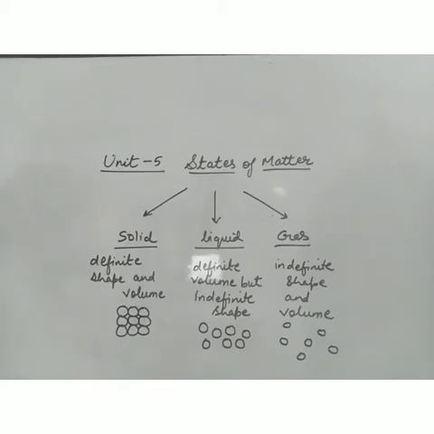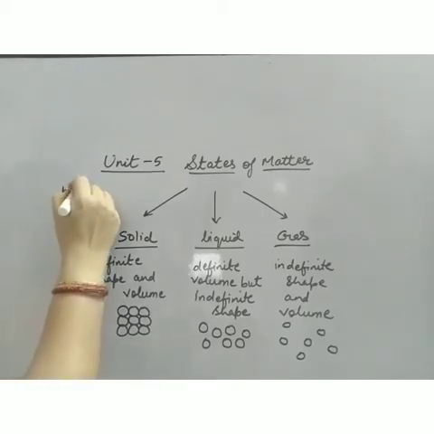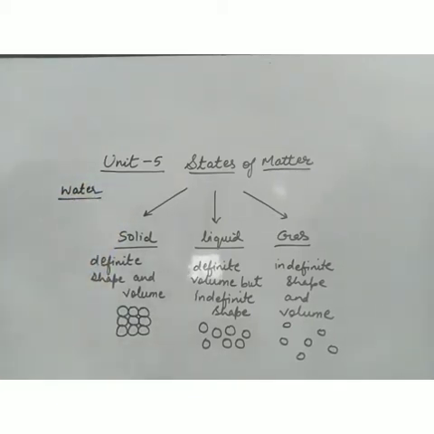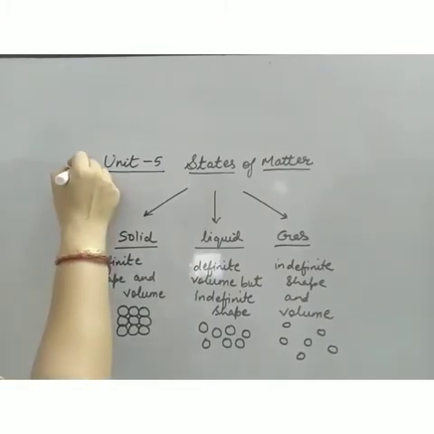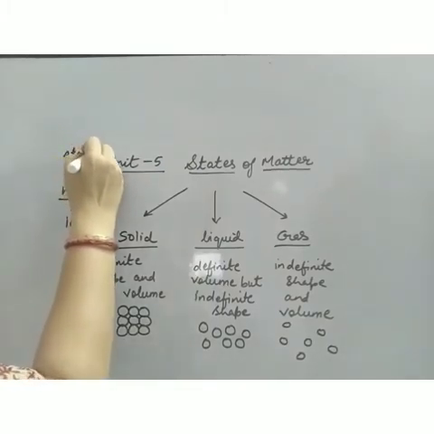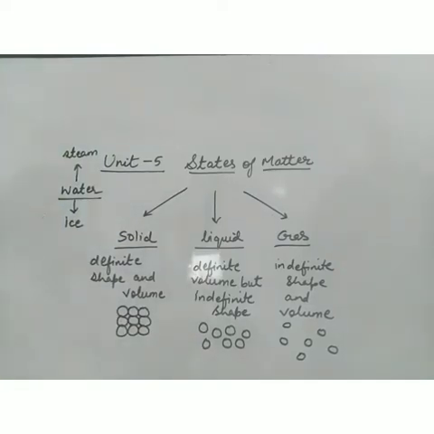One very good example is water. At room temperature and normal atmospheric pressure, water is liquid. But we can change water to ice also, and we can change water to steam, which means gas also. So a single substance can exist in any of the 3 states if you change the conditions of temperature and pressure. So one thing we can conclude that